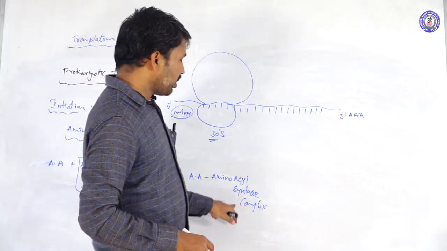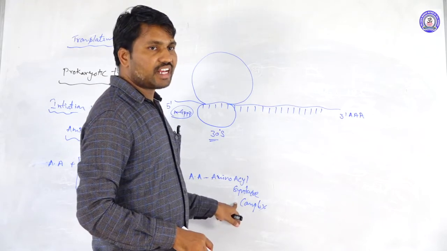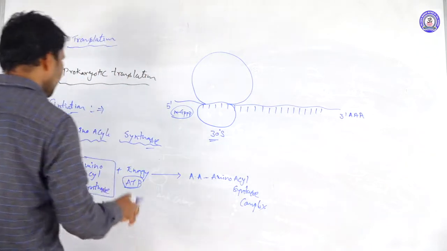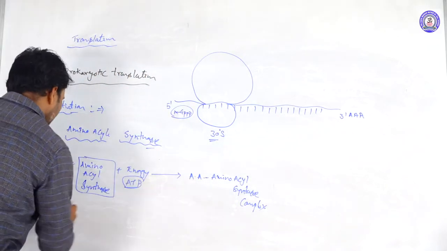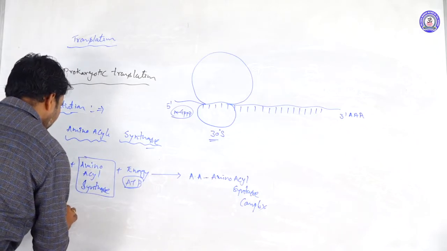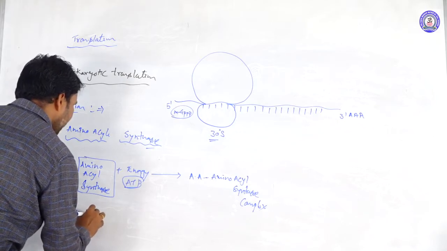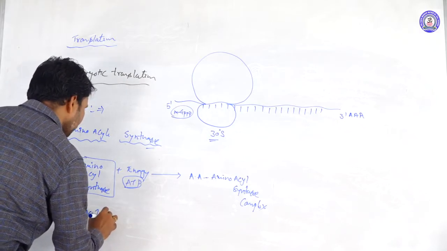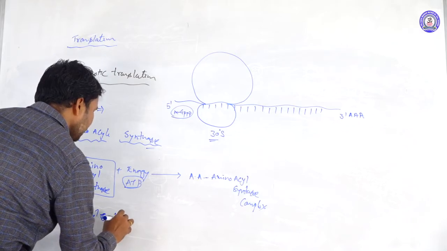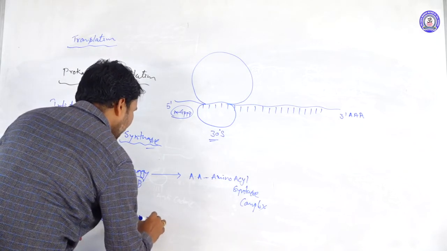Amino acid plus the amino acid synthetase enzyme together form the amino acid synthetase complex. This complex is then taken to the tRNA.